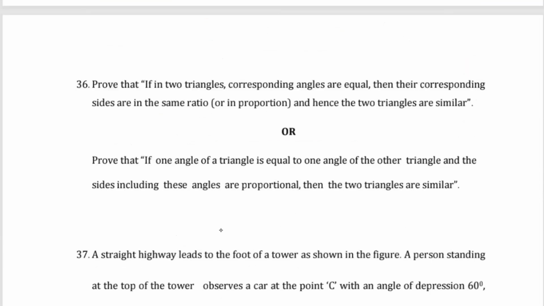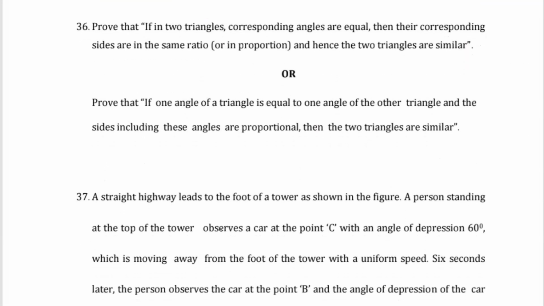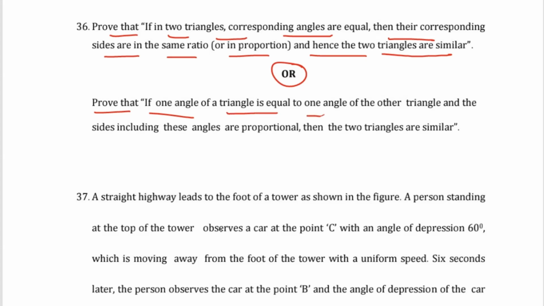So then next one you have question number 36. Prove that if in two triangles corresponding angles are equal, then their corresponding sides are in the same ratio or proportion, and hence the two triangles are similar. Or you can prove that if one angle of a triangle is equal to one angle of the other triangle, and the sides including this angle are proportional, then the two triangles are similar.